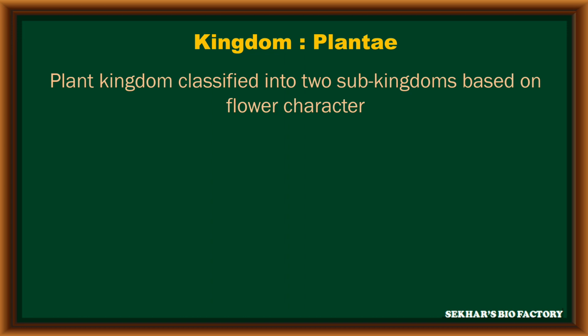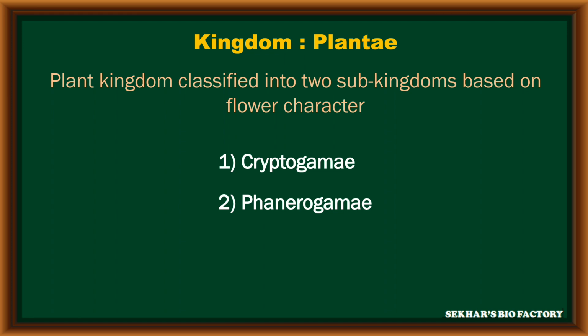Kingdom Plantae. The plant kingdom is divided into two subkingdoms based on the flower character. Some of the plants do not produce flower structures during sexual reproduction. Such plants are called cryptogams, or non-flowering plants. The second subkingdom is phanerogams. These phanerogams can produce flowers during sexual reproduction, and such a subkingdom is called flowering plants.